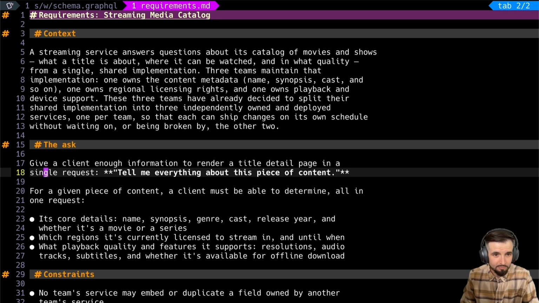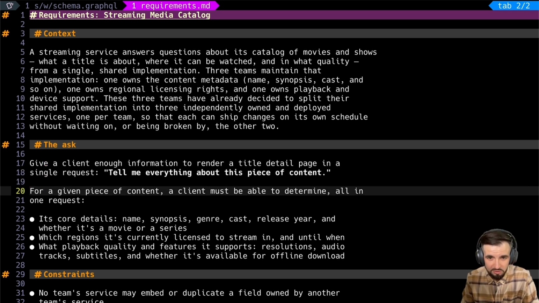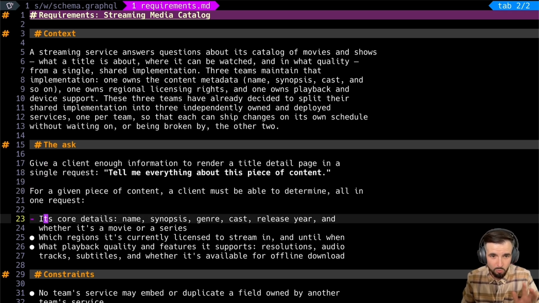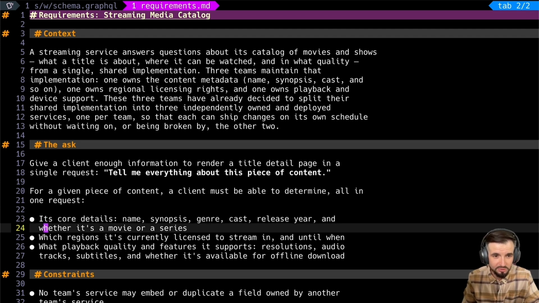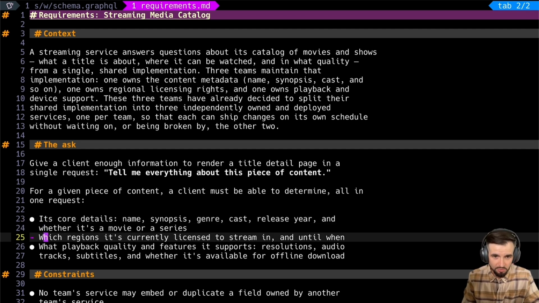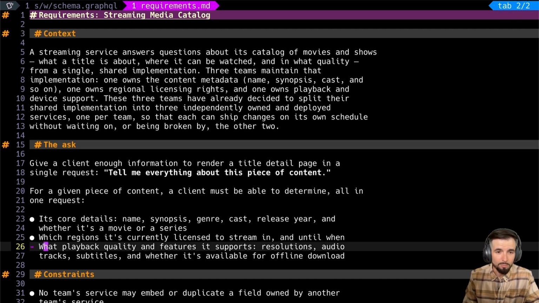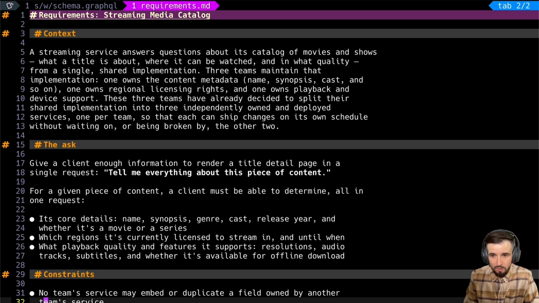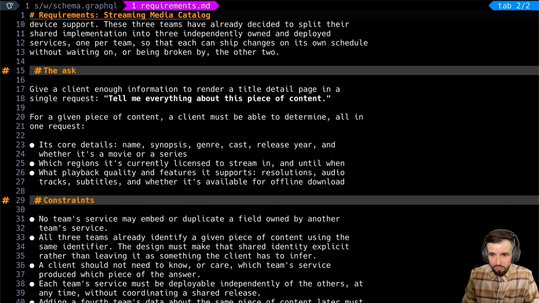So let's read on. For a given piece of content, a client must be able to determine all in one request its core details, name, synopsis, genre, cast, release year, and whether it's a movie or series, which regions it's currently licensed to stream in, and until when, and what playback quality and features it supports, resolutions, audio tracks, subtitles, and whether it's available for offline download. Okay, great. Straightforward there. And let's go ahead and get to the constraints.